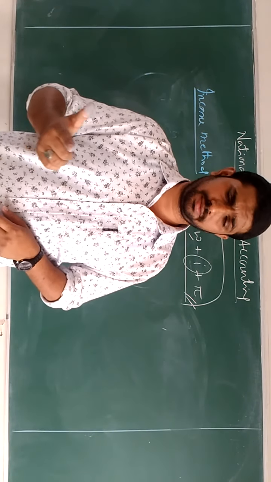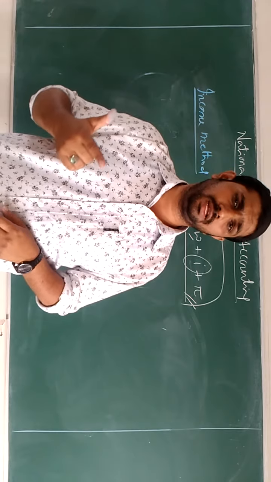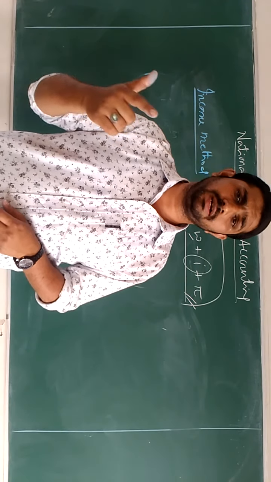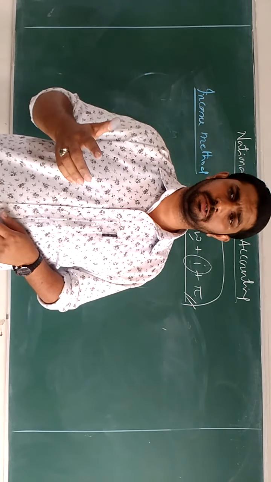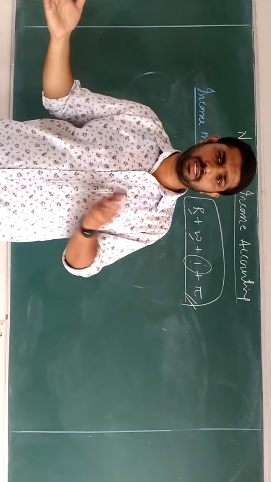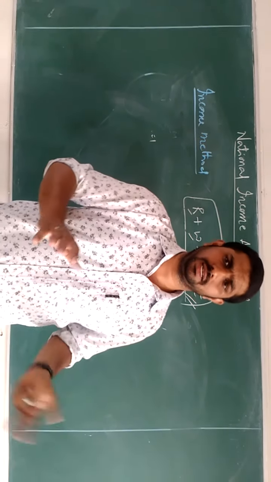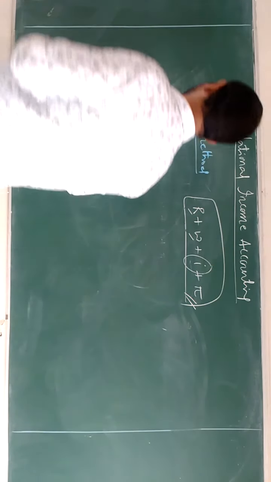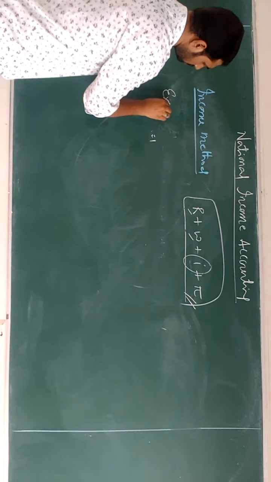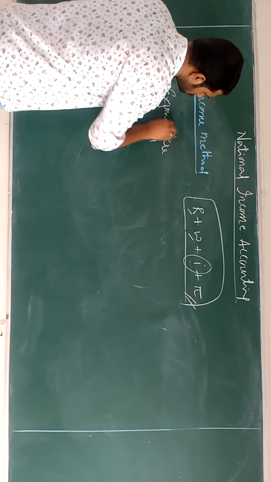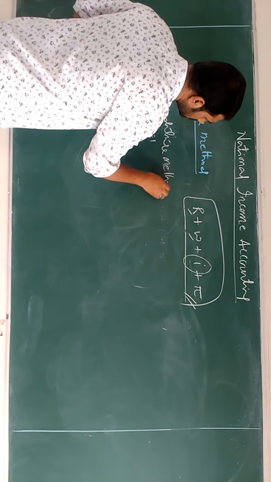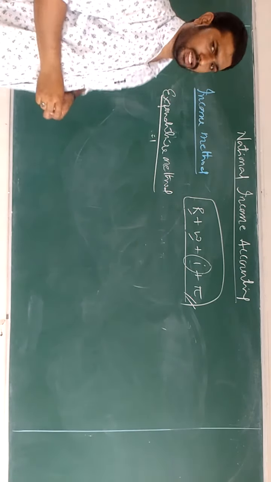If you want to understand the second method, that is an element which enters not on the income of the people, but on the expenses of the people as well as the government. Then the method is called the expenditure method.